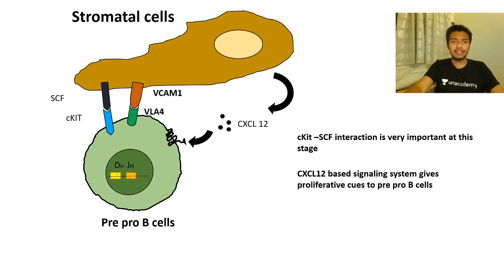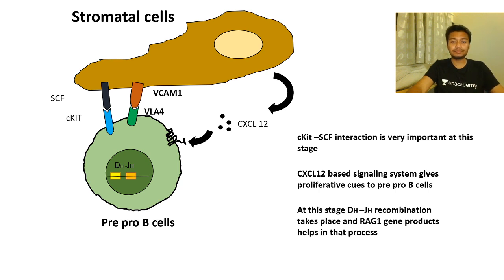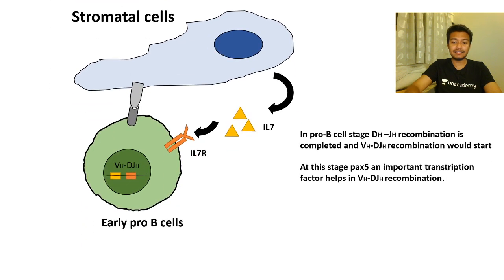So at that stage, you have the c-KIT and SCF interaction, and CXCL12 works like a very important cytokine, which allows the B cell to survive, proliferate, and move forward to the next stage. At this particular stage, the DJ recombination takes place. Now we move on to the next stage. Now they have detached from that particular stromal cell, which was light brown in color. Now this is a different stromal cell.